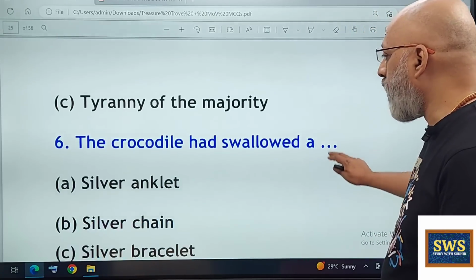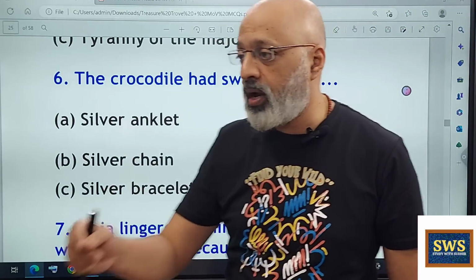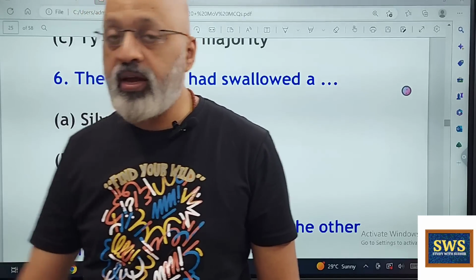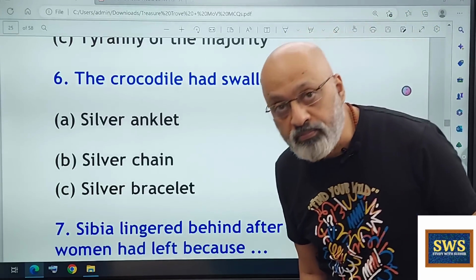The crocodile had swallowed a silver anklet, silver chain. Now, you will remember it was silver, but was it an anklet, a chain, or a bracelet? The correct option is C, silver bracelet.